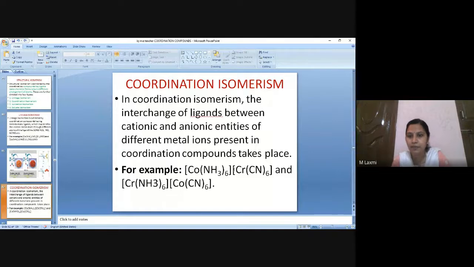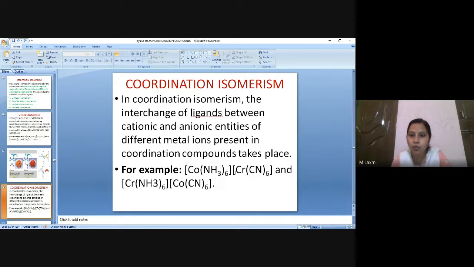Yesterday we saw one example based on this. I think you are remembering, right? We saw an example using a platinum and pyridine complex, right? One complex will be becoming positive and the next complex will be becoming negatively charged. Hope you are remembering. Yesterday we exactly saw an example to name the IUPAC of a coordination compound. We saw it using metal platinum as well as pyridine complex. This belongs to the same category.